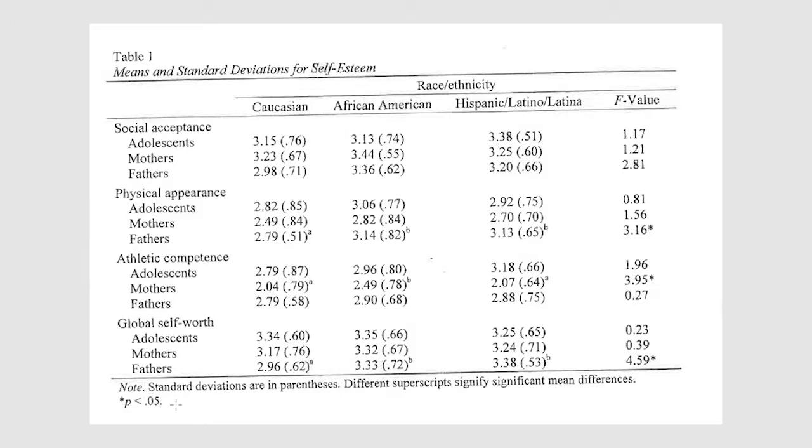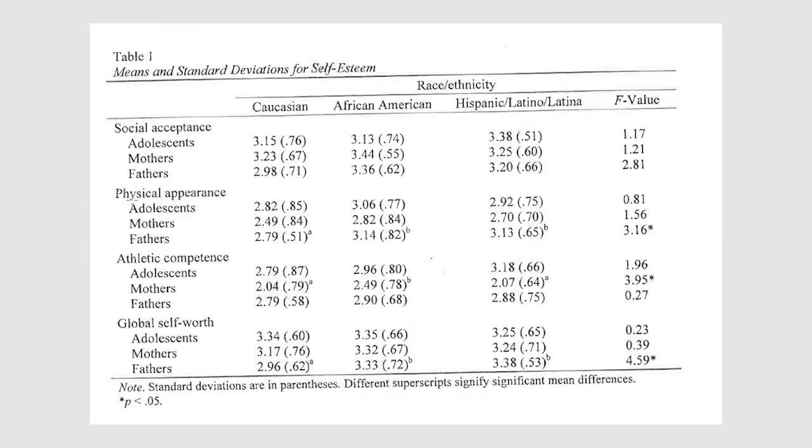And then remember, as always, as we talk through these tables, you look at the footnotes here, and you'll notice it tells us the standard deviations are in parentheses, and that different superscripts signify significant mean differences. So where we see different superscripts here, that means those are the means that are different. The ones that have different superscripts, those are the ones that are statistically significant. And then, as always, when we see this asterisk, that means overall there's a statistically significant result.